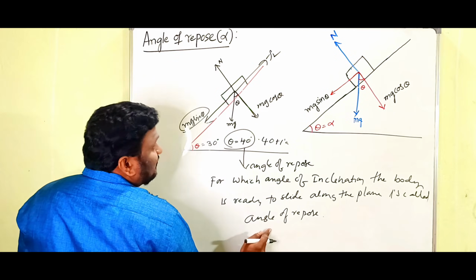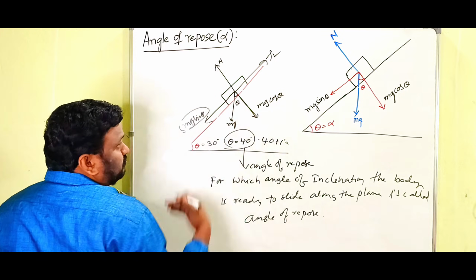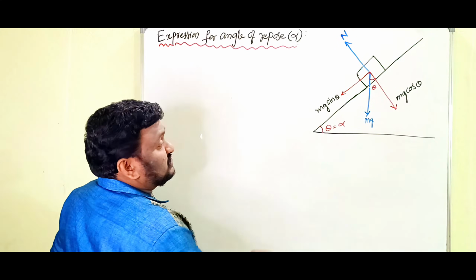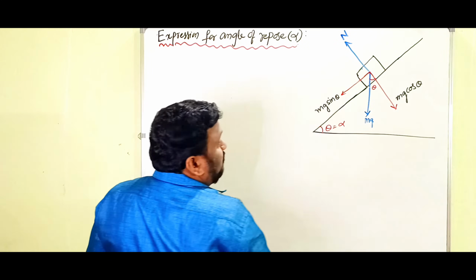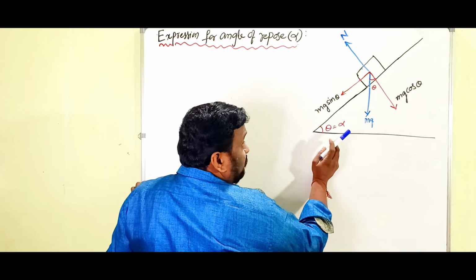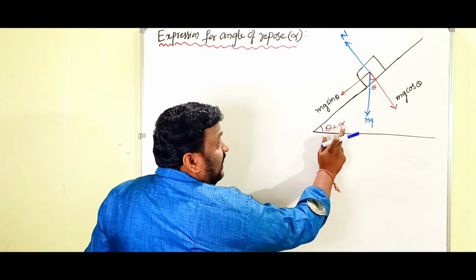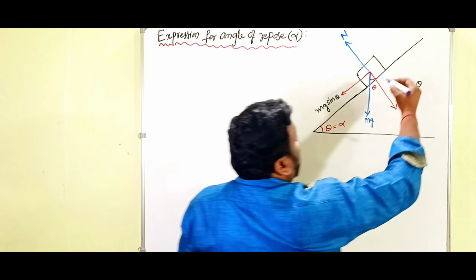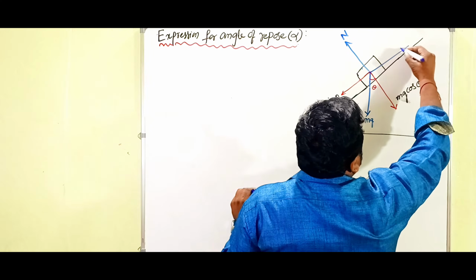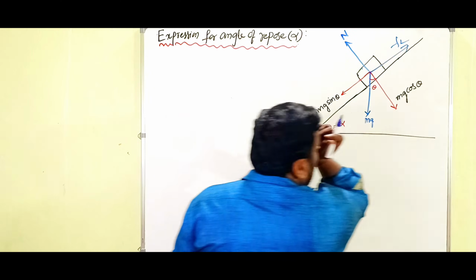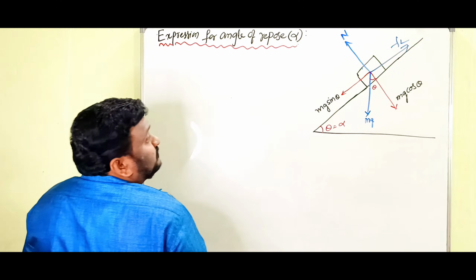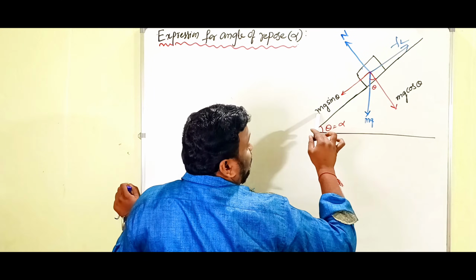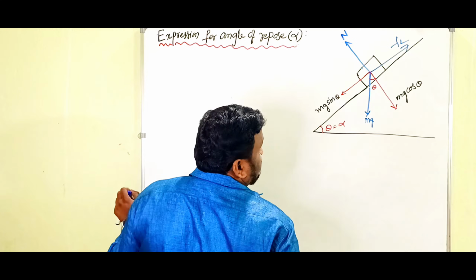Once the definition of angle of repose is understood, the derivation is very simple. Now we have to derive the expression for angle of repose. Look here, this is the inclined plane. I just told you the body is ready to slide at the angle alpha. Here alpha is the angle of repose. The direction of frictional force is limiting friction in the upward direction. The weight is divided into two components, along the plane downward and mg cos theta.